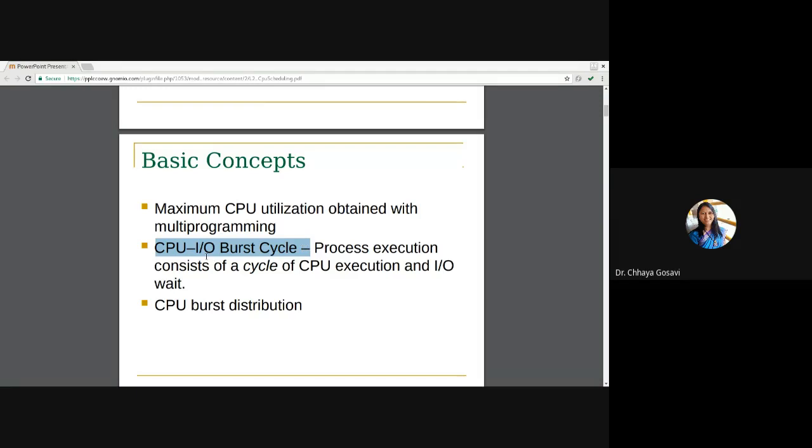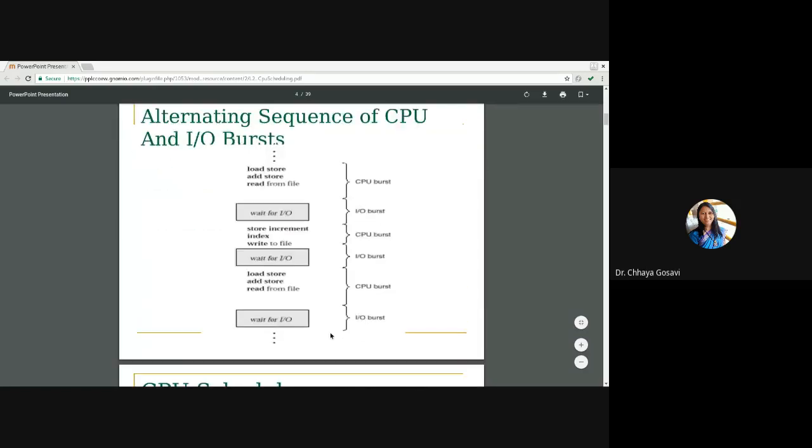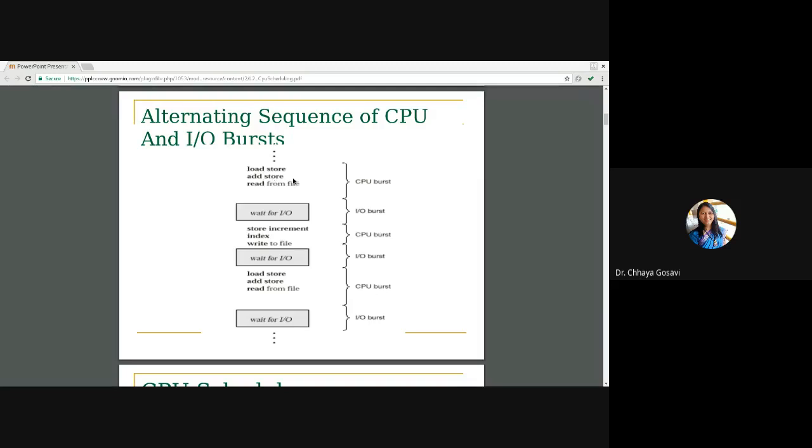A process is made up of these two types, CPU burst and IO burst. These are the cycles: CPU, then IO, then CPU, then IO, and so on. Process execution consists of a cycle of CPU execution and IO wait. In the CPU, the process executes instructions, and for IO, the process waits. And how is the CPU burst distributed? If you have an assembly language program with load and store instructions, it is loading something into memory, adding to store, reading from a file. So this is a CPU burst.